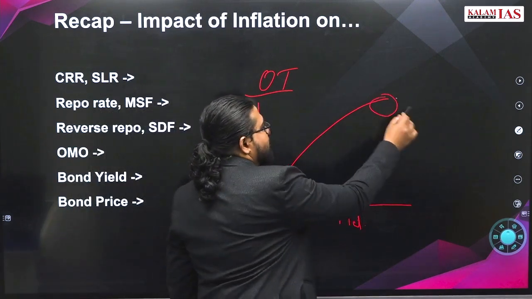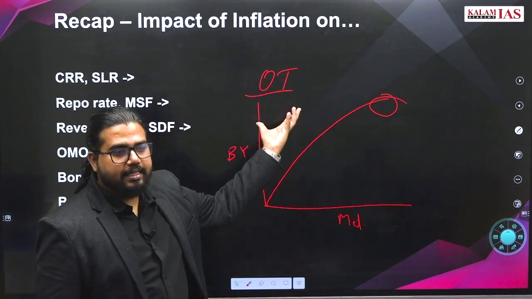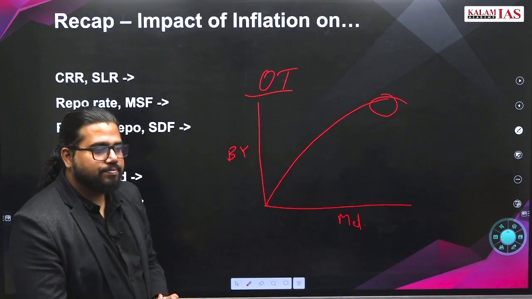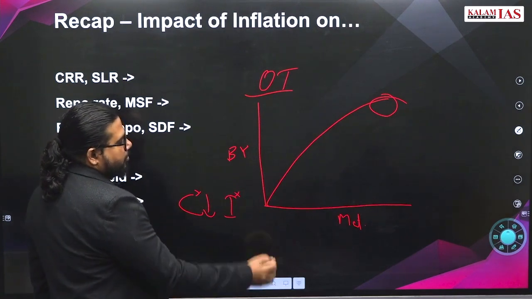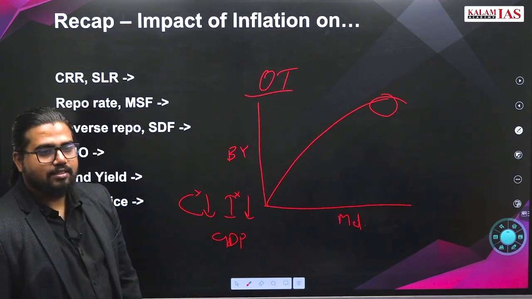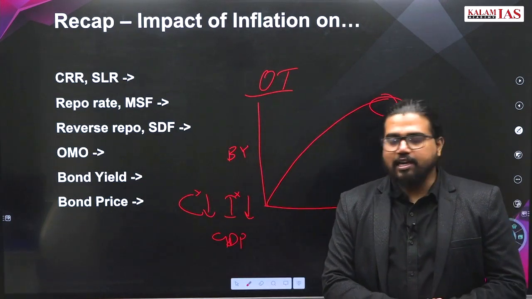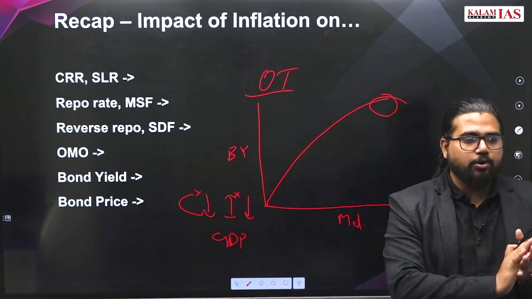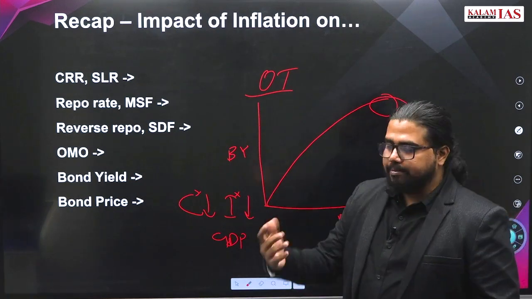Operation Twist was used in India during the pandemic times. If a pandemic occurs or a big recession happens, consumption will fall, investment in the economy will fall. Due to all this, GDP will be in a very bad state of affairs. Now the government wants to kickstart GDP growth. What can the government do? The interest rate will already be low in the market. Like we have seen during the pandemic, the repo rate was extremely reduced.